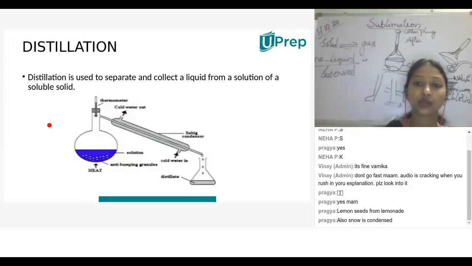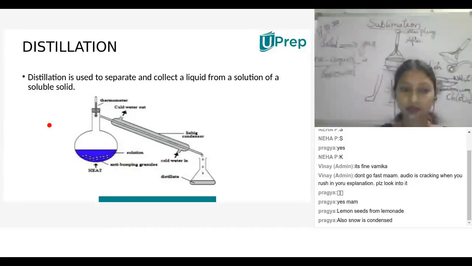What is the distillation process? Ma'am, can I say? Ma'am, actually we heat up two miscible liquids and we keep a thermometer.